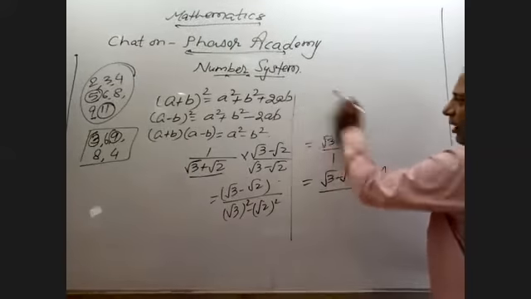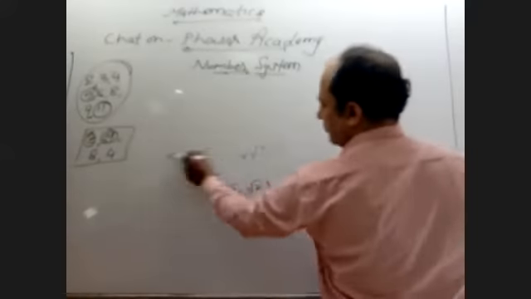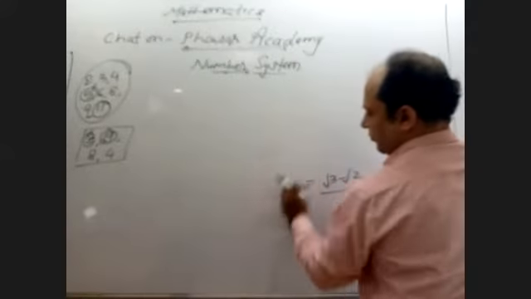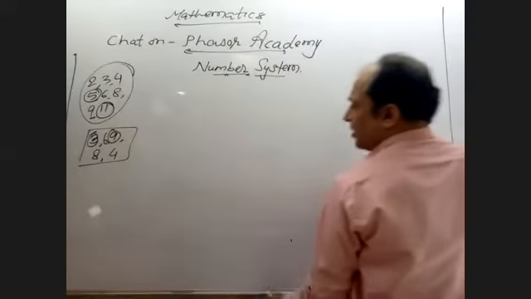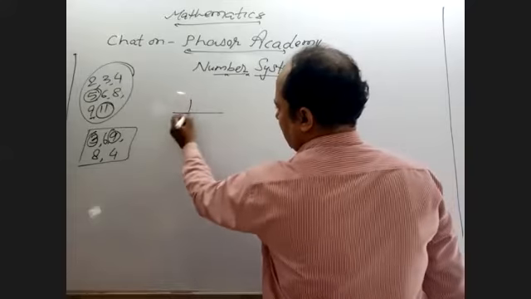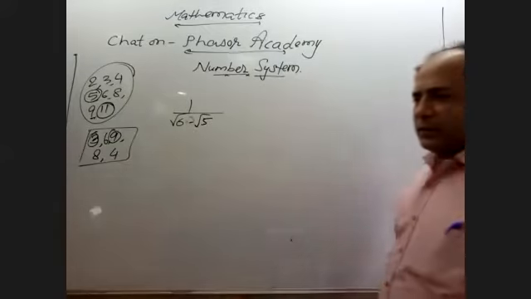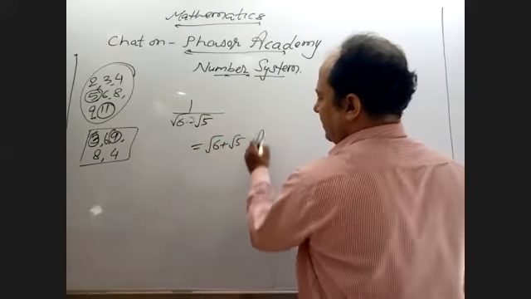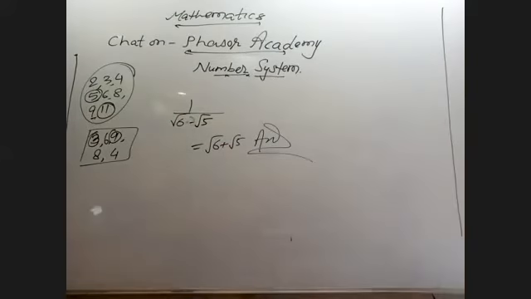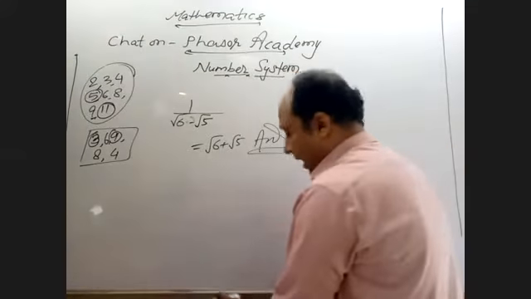Once again, I will explain how. Suppose I have a number 1 upon root 6 minus root 5. Right? So what to do? Simple. Root 6 plus root 5 is the answer. How? Now again I will explain first, then you can see how it's possible.